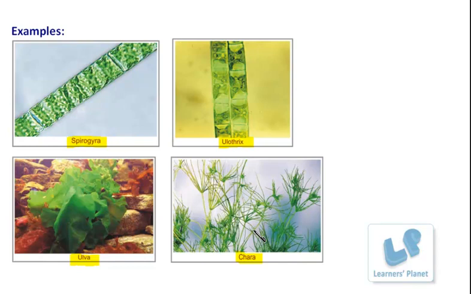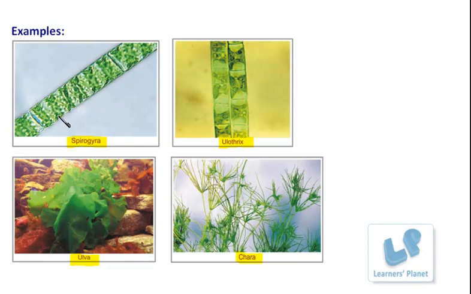This Spirogyra has a specialty. You know what is the specialty of this organism? Of course it is elongated or filamentous in its structure, but the more important point is that it has a ribbon-shaped chloroplast. Can you see this diagram here? Can you see this structure which is present like this here?